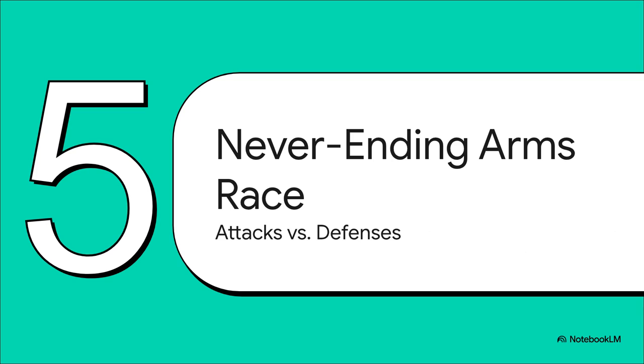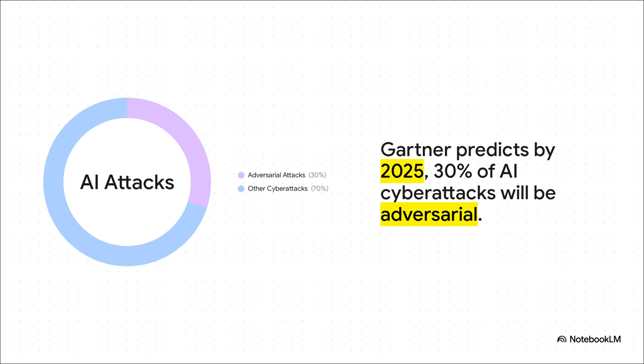As the AI gets smarter, the attacks get more sophisticated. And this isn't some far-off future problem. It's growing, and it's growing fast. The tech analysts at Gartner are predicting that by 2025, nearly a third of all cyber attacks on AI systems will be these kinds of adversarial attacks. That's huge, and it's going to affect every industry using AI.